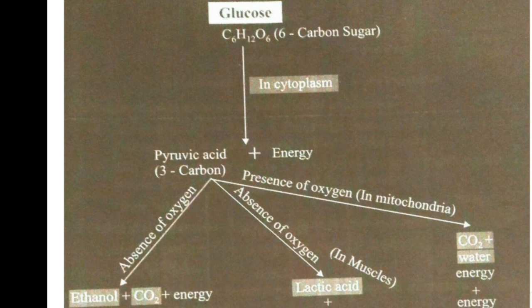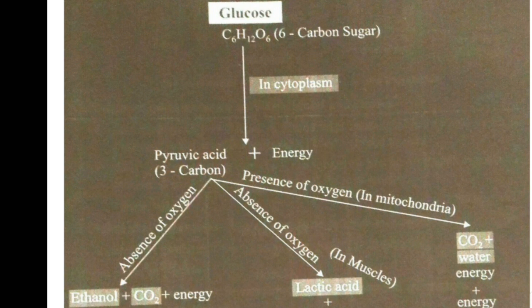If pyruvic acid is converted into carbon dioxide, water and energy in the presence of oxygen, then we call it aerobic cellular respiration. Aerobic cellular respiration happens in one cell organelle, called the mitochondria. Here pyruvic acid is converted into carbon dioxide, water and energy.